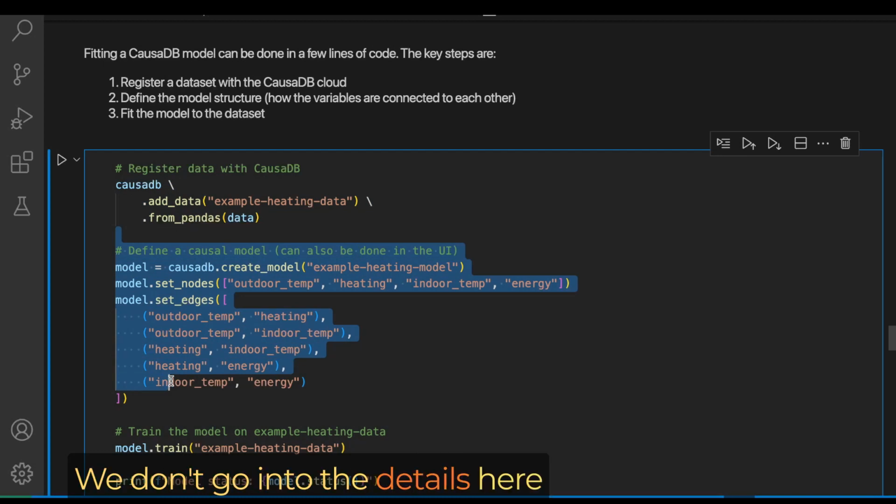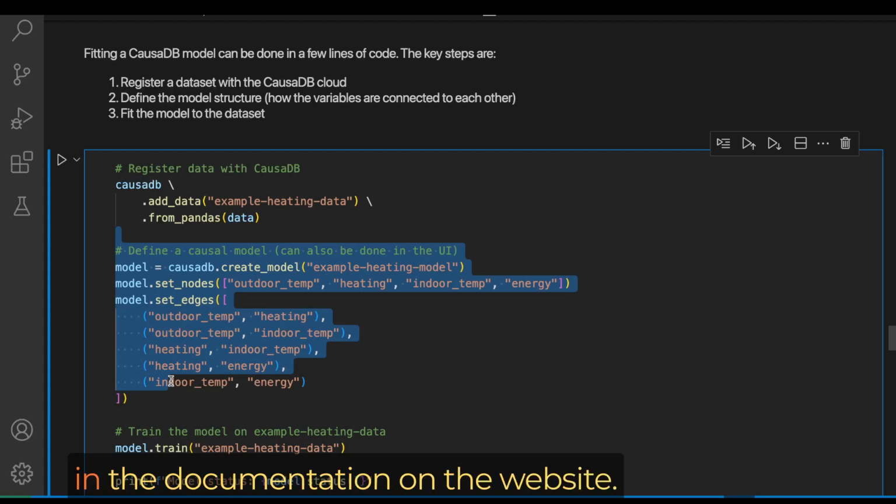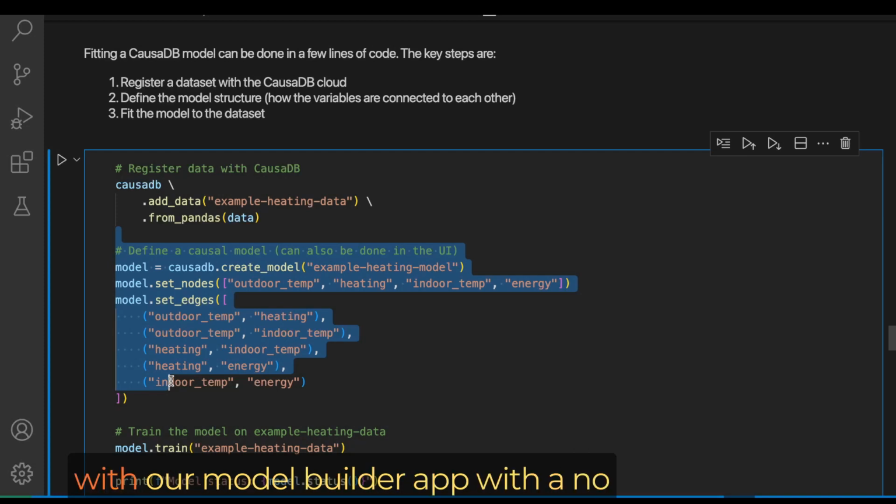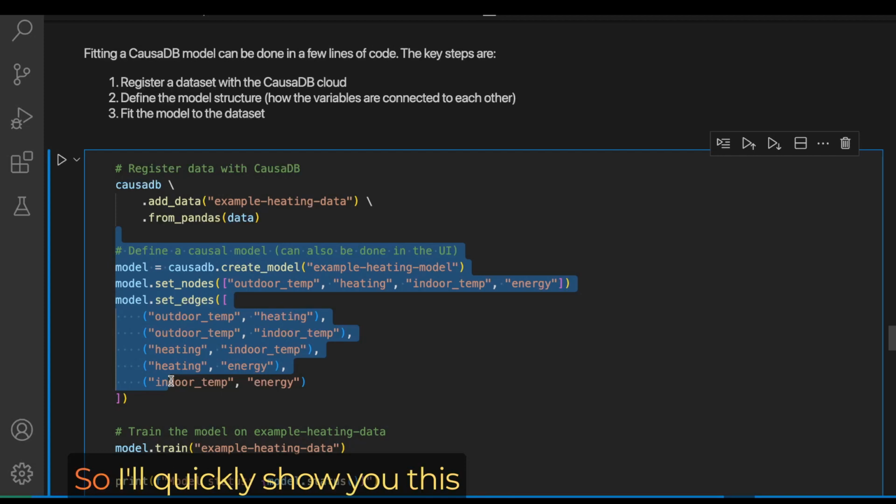We don't go into the details here of how you define causal structures, but we've got information on that in the documentation on the website. But you can also define the model with our Model Builder app with a no-code drag and drop interface. So I'll quickly show you this before continuing with the demo.